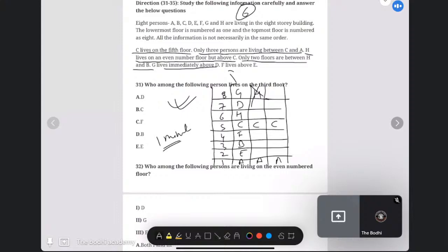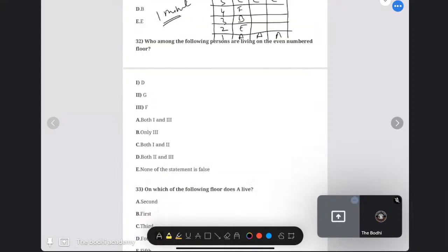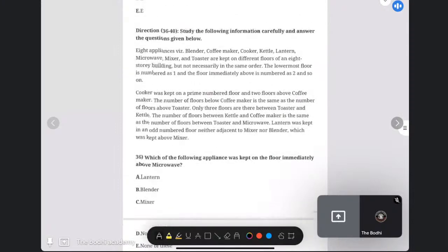So altogether 6 we have solved. 1 I have given for the homework. Now take this one as a screenshot for the homework.